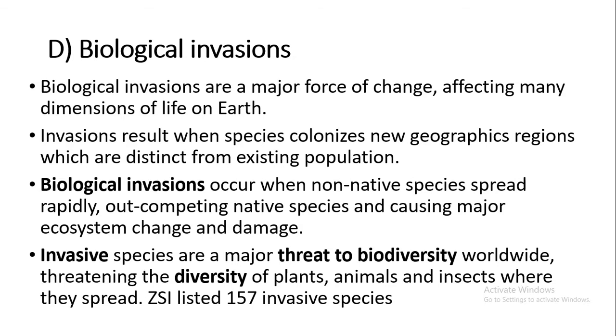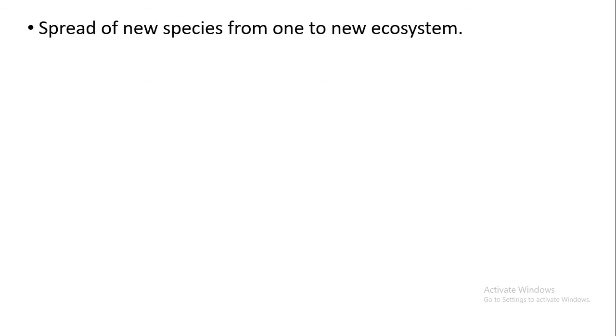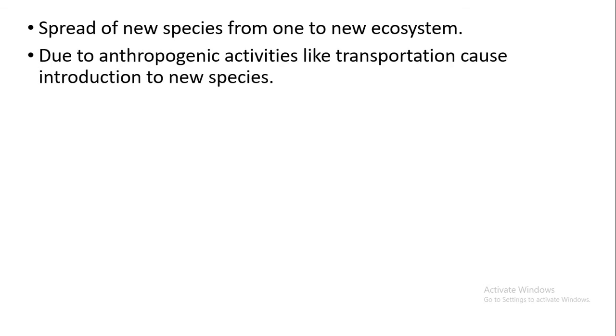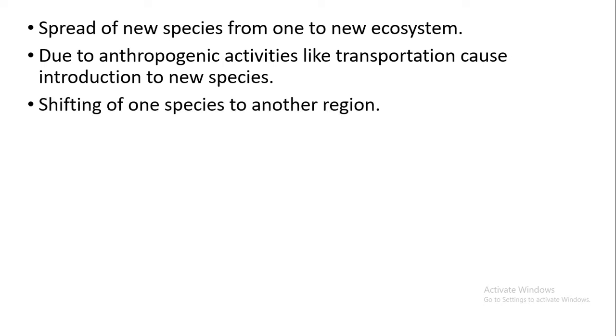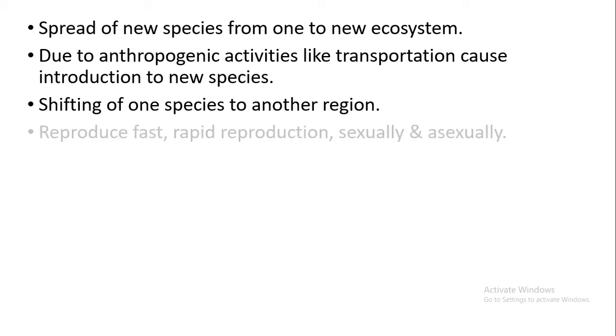So this is how it causes great damage to the original species which was already inhabiting that area. Invasive species are a threat to biodiversity. They threaten the diversity of plants, animals, and insects. There are about 157 invasive species that have been listed by the Zoological Survey of India. There is a spread of the new species into a completely new ecosystem. It is all taking place majorly because of anthropogenic activities like transportation. It is one of the reasons a new species enters a new ecosystem. So the original species which was living in that place is going to get completely shifted.